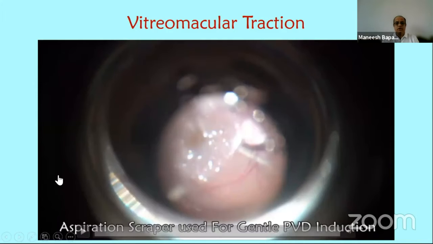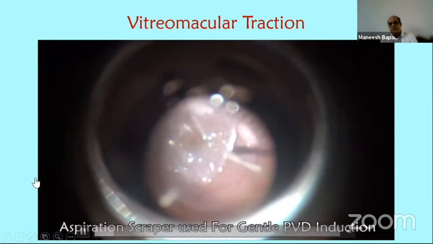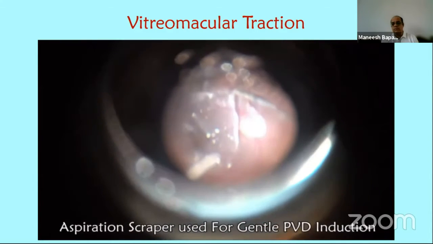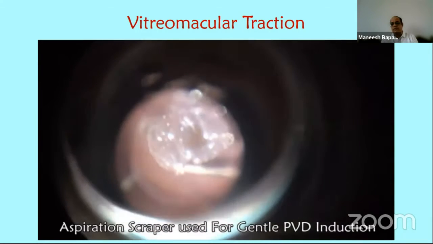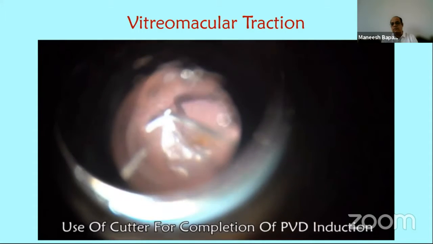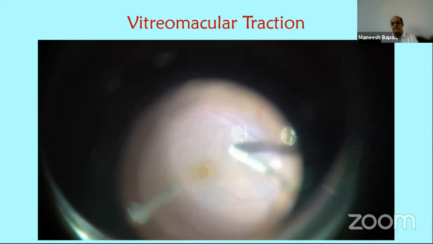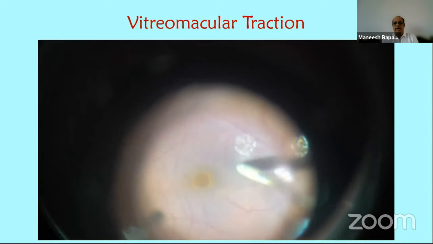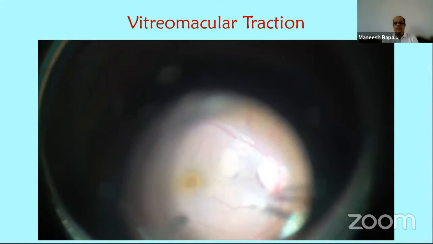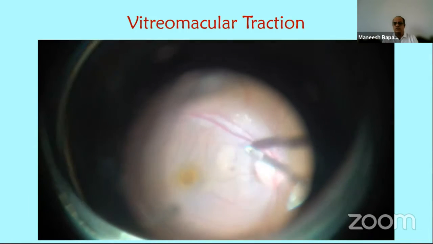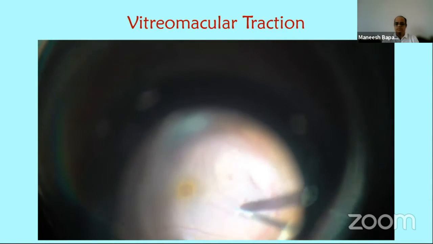This is a case of vitreomacular traction, which is quite common. This is where I'm using the aspiration scraper to gently induce PVD, because violent induction of PVD in these cases can cause a macular hole by deroofing the macula. So gentle PVD induction is done all around the vitreomacular traction, and then vitrectomy is completed, and then the same instrument can be used to create an initial ILM flap, which can then be completed with the ILM peeling forceps. Again, there is no flap left on the macula. It's complete removal of the ILM in this case.